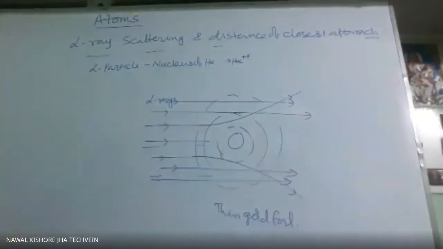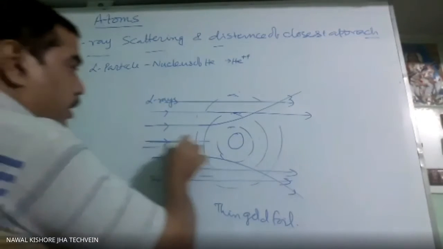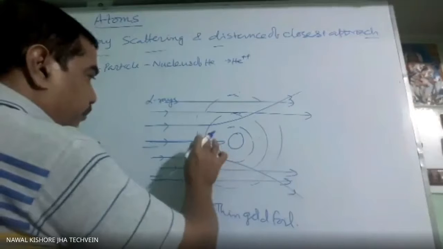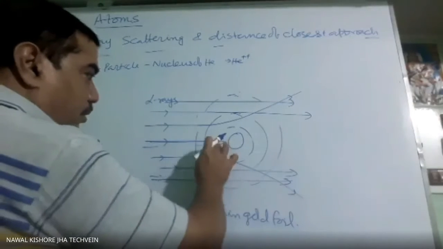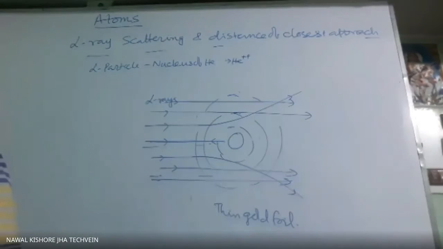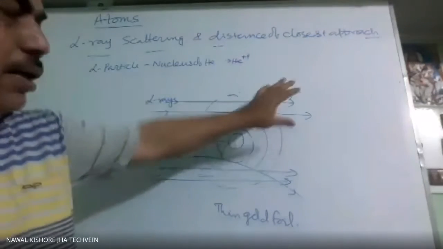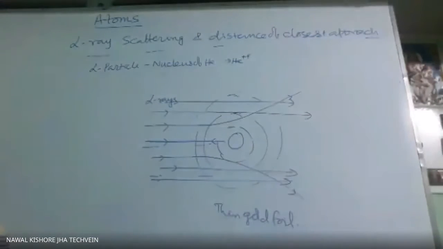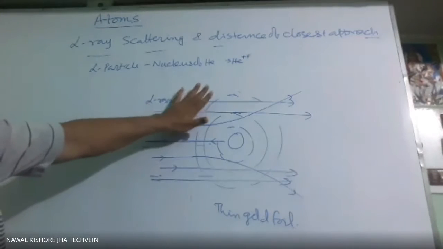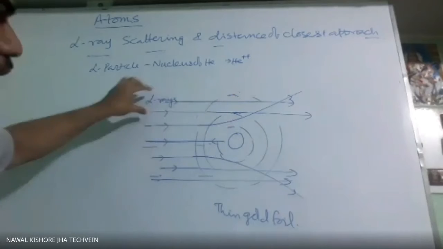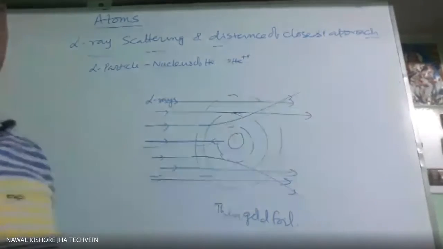Whereas very few were returning in the same direction. Most of the alpha particles were going undeviated. That means there was no force of attraction or repulsion on these alpha particles.